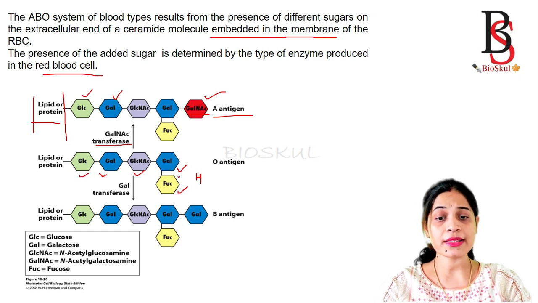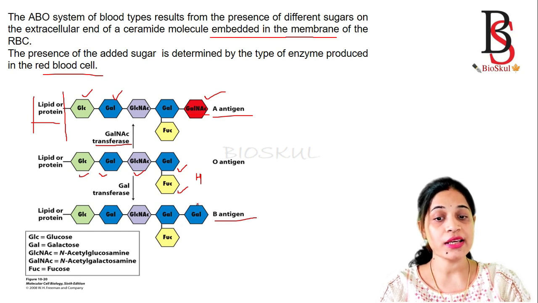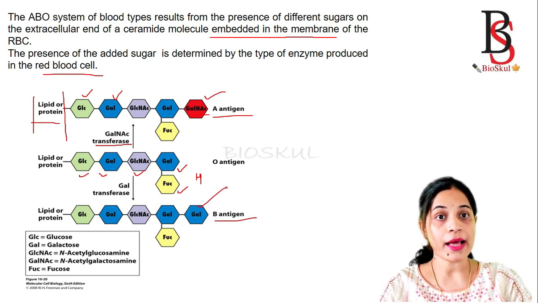Okay. Similarly, in blood group B, the fifth sugar, which is attached to the fourth sugar, galactose, is another molecule of galactose. So in the B antigen, the added sugar is galactose, and it is added by the enzyme known as galactose transferase.